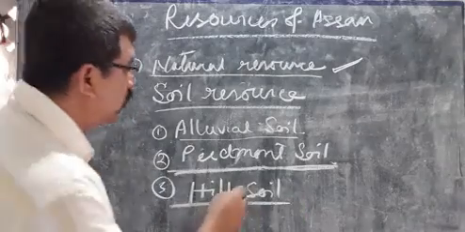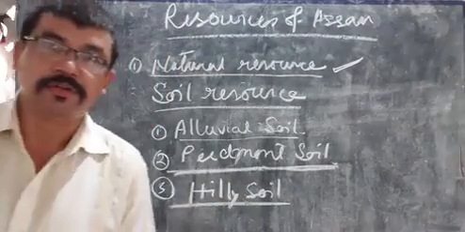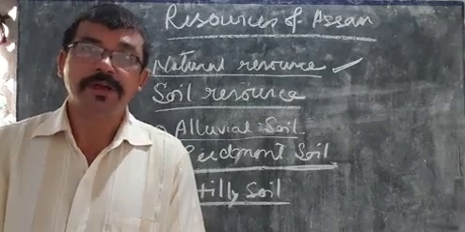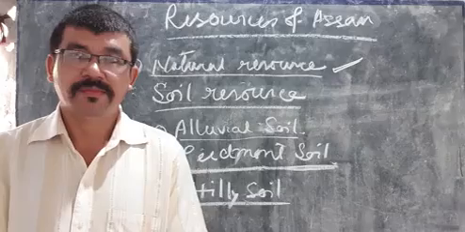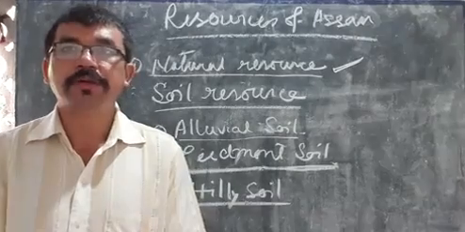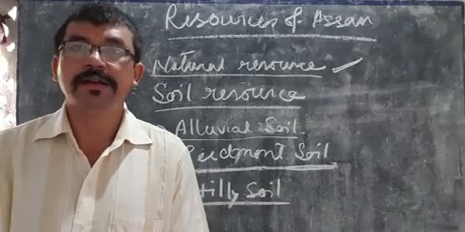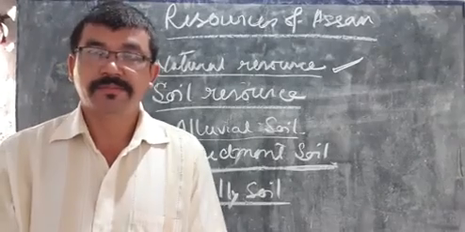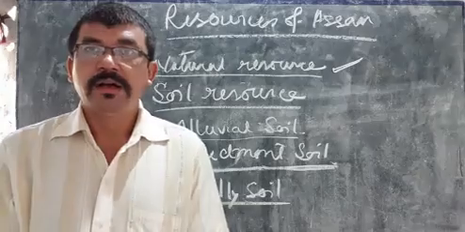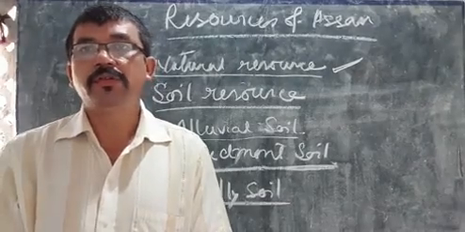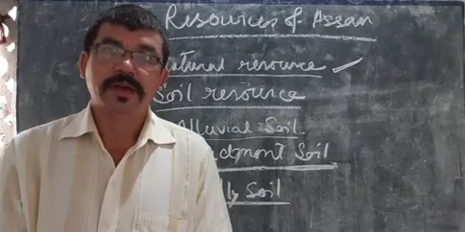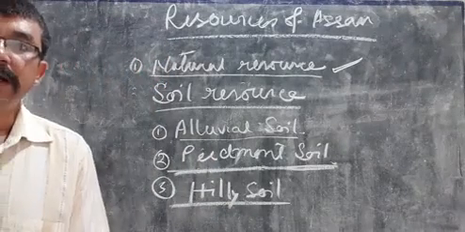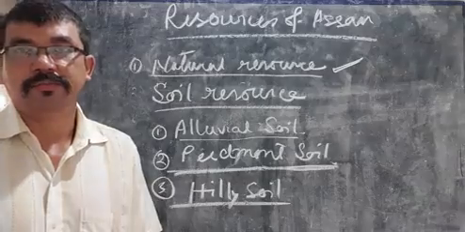Hilly soil or hill soil. It is found in the hills and plateau areas. There is a hilly region found in Assam, which is known as the Barail region, Barail hills, and one plateau region, which is known as Karbi Anglong. In this region, this type of hilly soil is found in the mountainous or hilly region or in the plateau region. Okay?